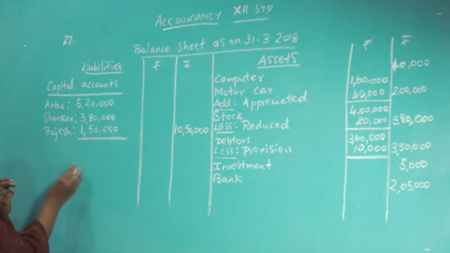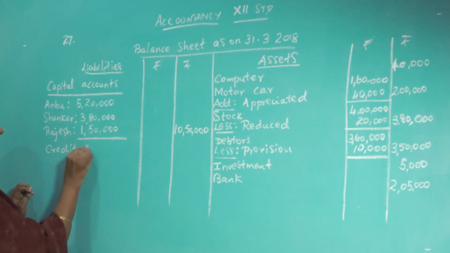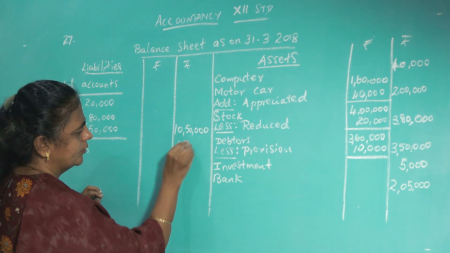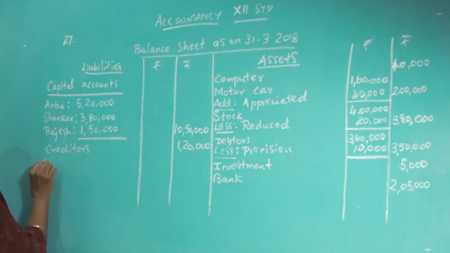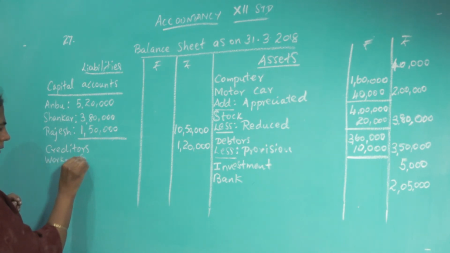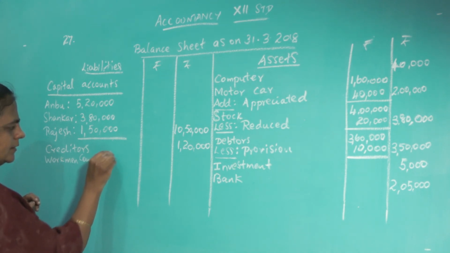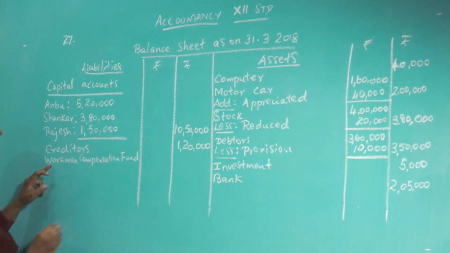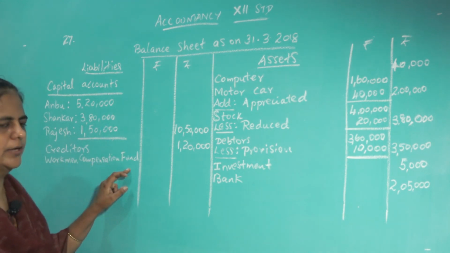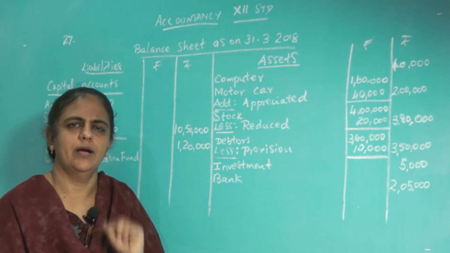Okay. Then next creditors, no adjustments, 1,20,000. Then workmen compensation fund. What you have to do? What is the current value, the present value? You have to see the adjustment.